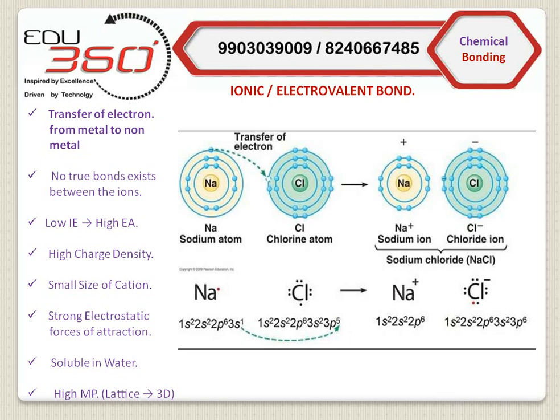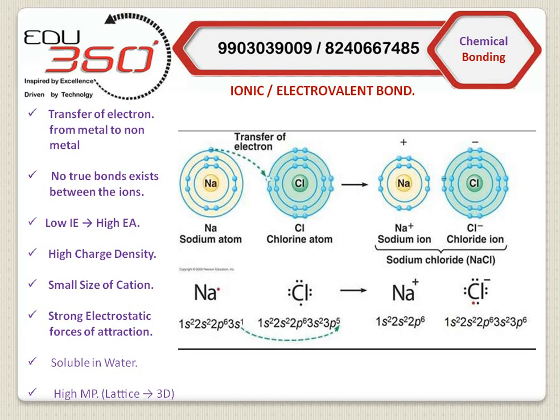Here I have said that no true bond exists between the ions. So when we write NaCl, remember students, we don't write Na-Cl, we write NaCl. So there is a transfer from metal to the non-metal. The metal which is transferring the electron should have low ionization energy so that it is easy to transfer, and the non-metal should have high electron affinity. So the metal after transferring has a high positive charge density. Smaller the size of the cation, more is the strength of the bond. So it is a strong electrostatic force of attraction which holds the two species together.